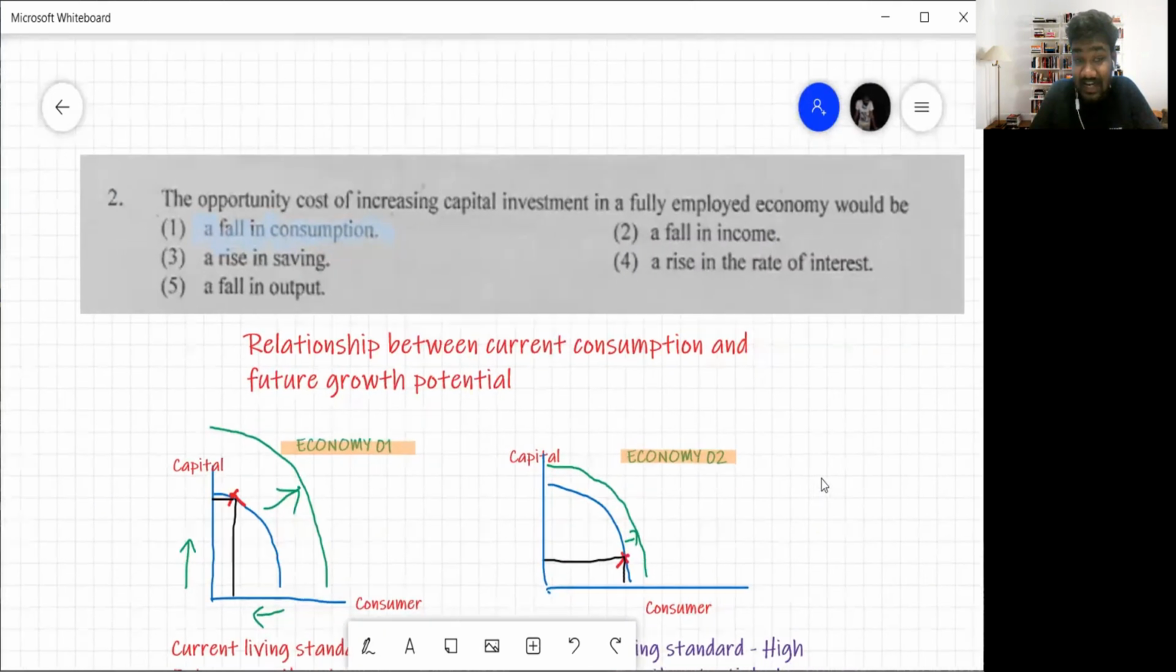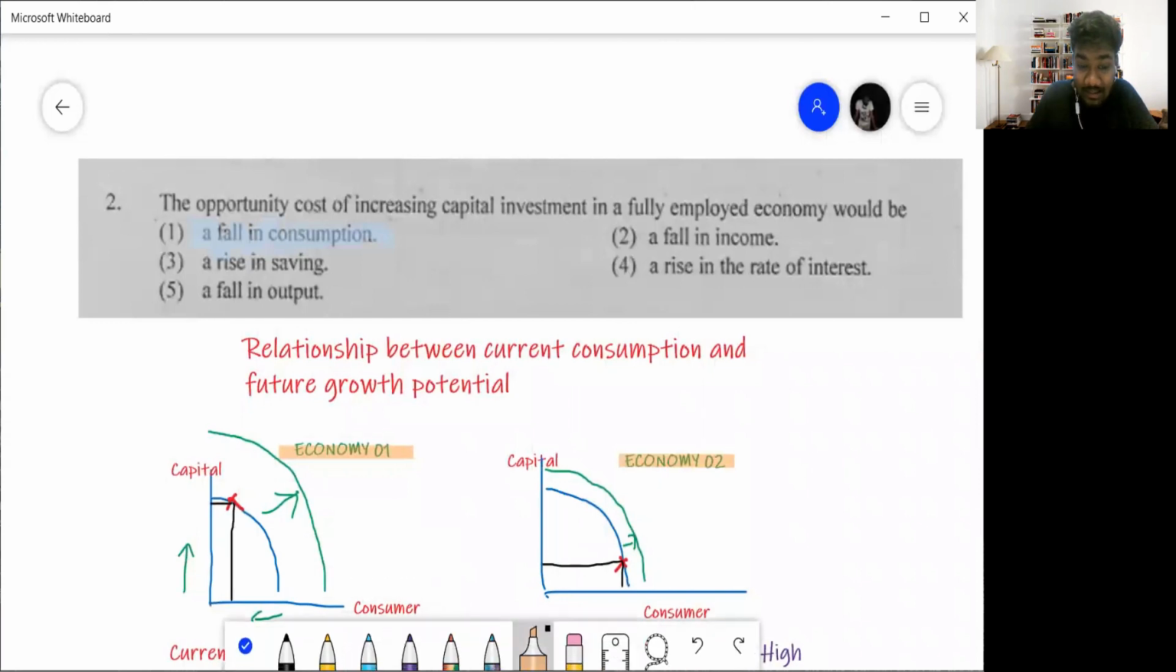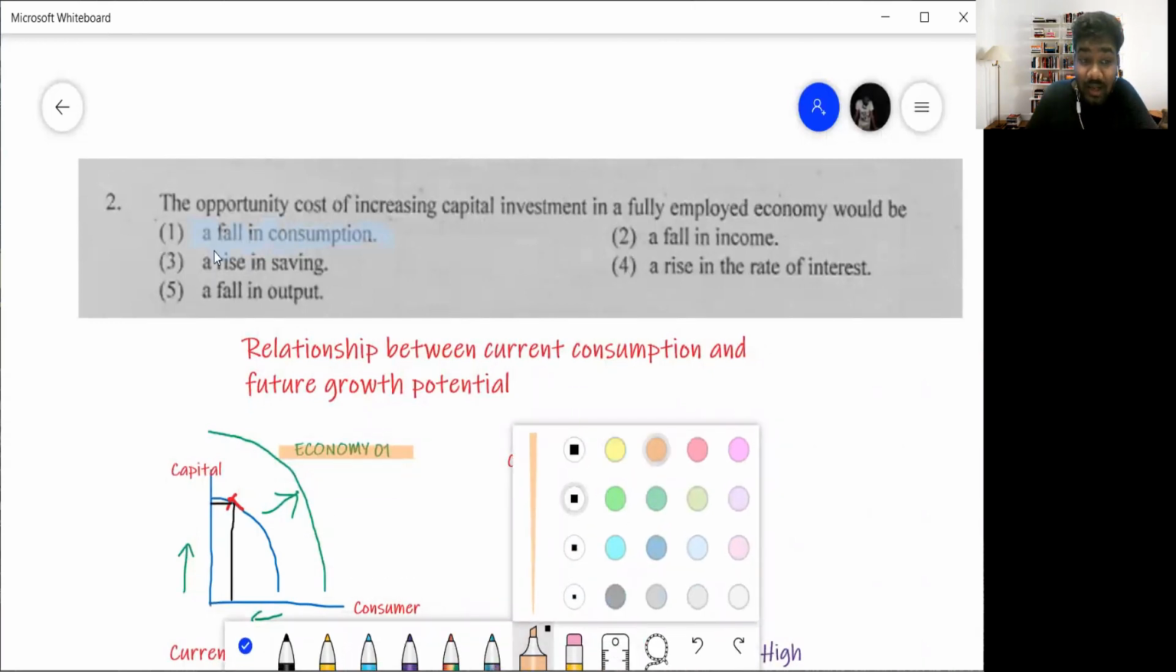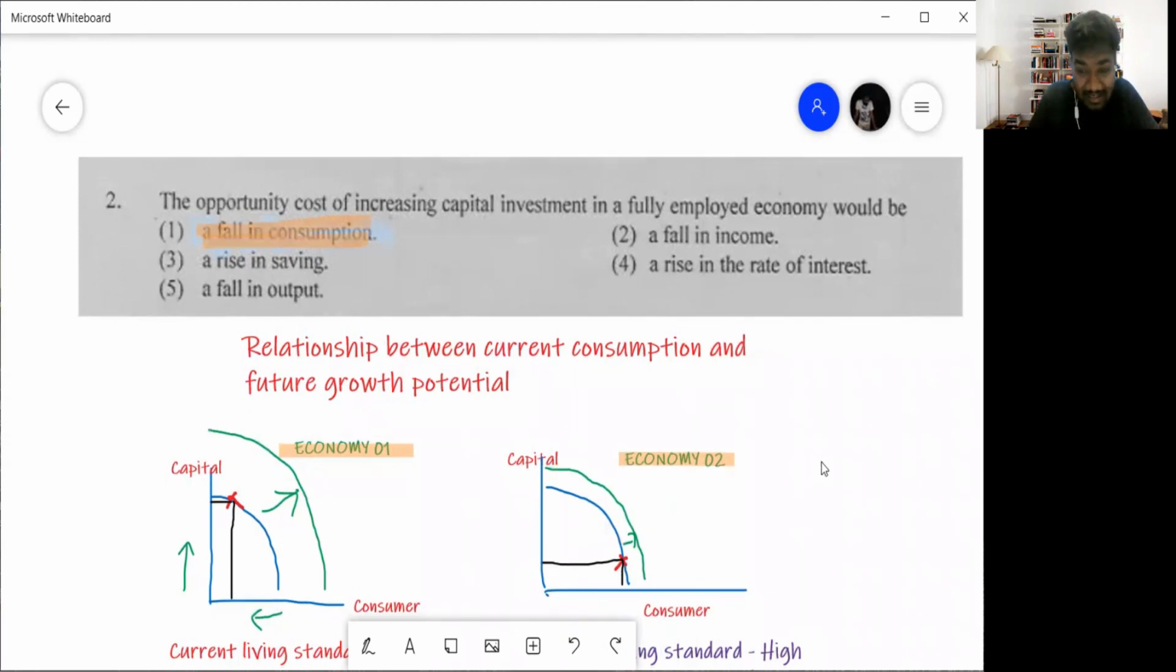Given that, let's try to understand this. So, the opportunity cost of increasing capital investment in a fully employed economy. Let's say economy 1, if they are trying to increase more of the capital goods they are producing, what should they let go? They have to decrease or forego their consumer goods. So fall in consumption is the answer. When you try to increase more and more capital investment, your consumption will tend to fall, which becomes the opportunity cost. So the answer is number 1, not any of the others.